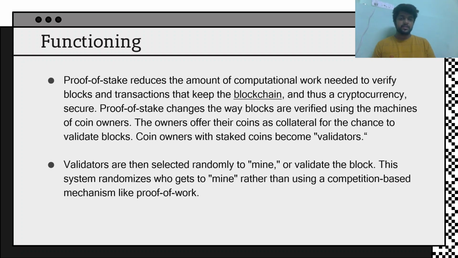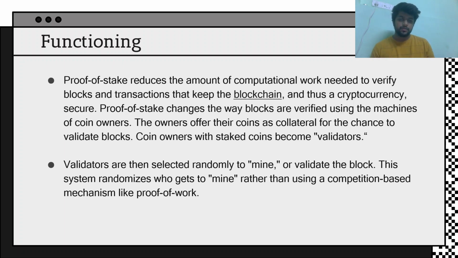So basically, in proof of work, what was happening? There were a bunch of miners. All you need to be a miner is a good, powerful system to mine bitcoins. And how do we mine bitcoin? We mine bitcoin by solving a hash function.